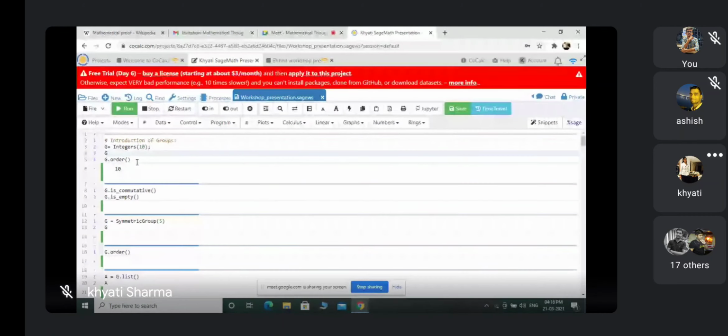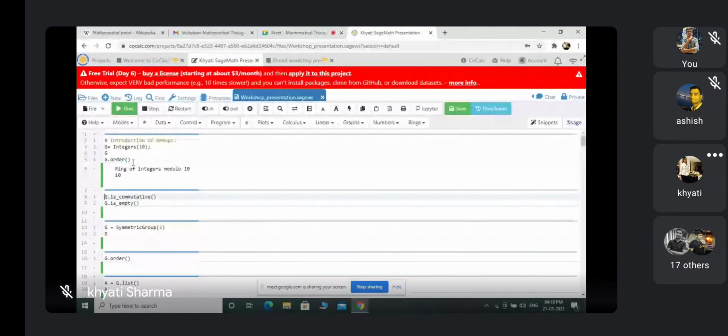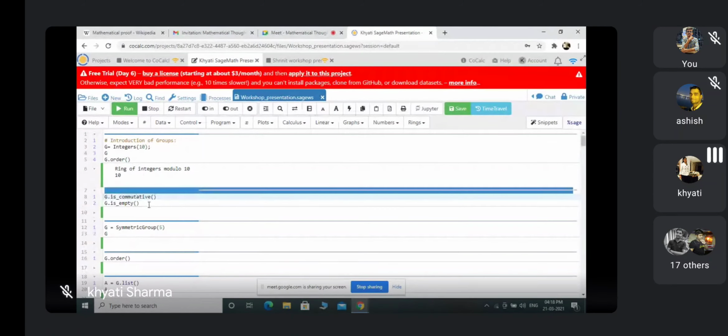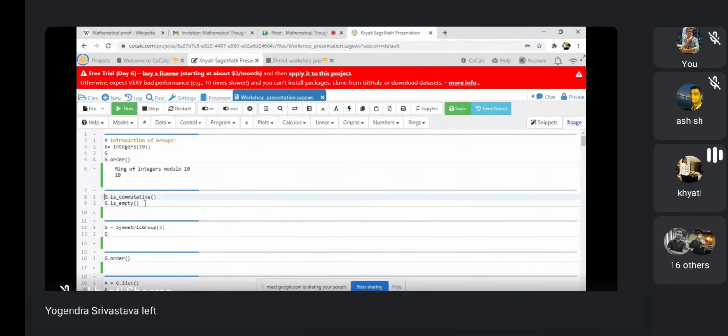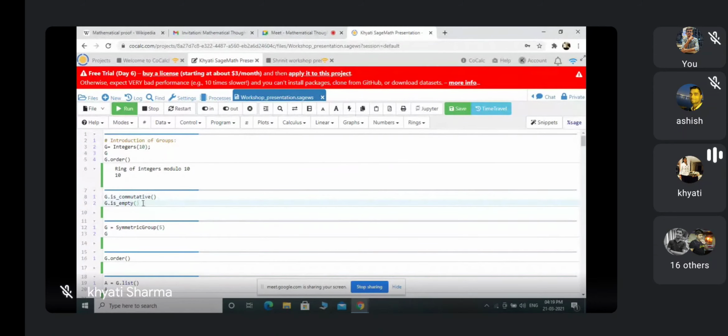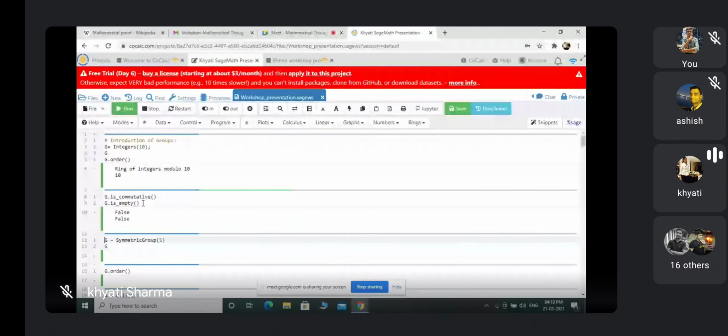Yeah, so now we can check many things for this group. Suppose here I am using the command G.is_commutative(), and then I have to bound this. And next I am checking G.is_empty(). So now I am running this command. It is returning that G.is_commutative() is True, but G.is_empty() is False.